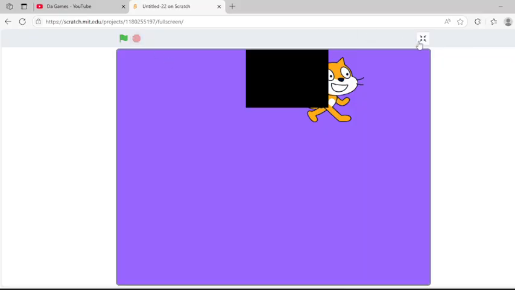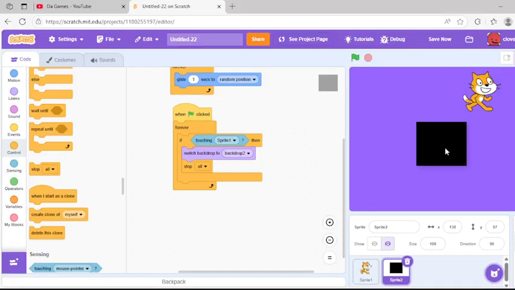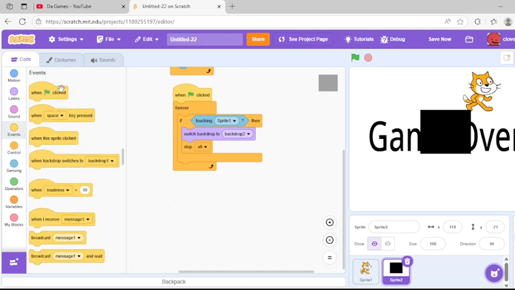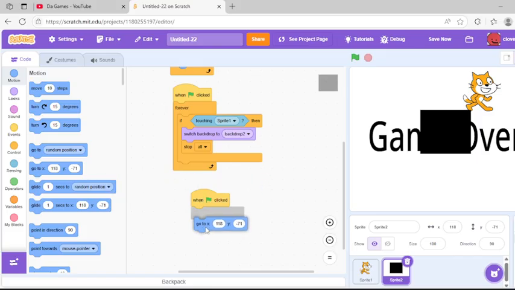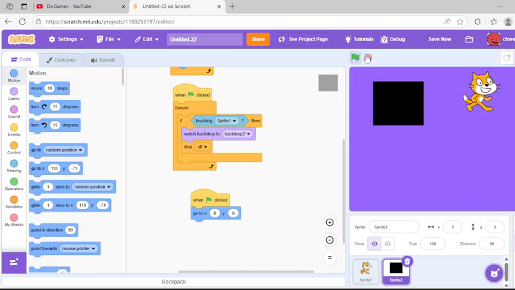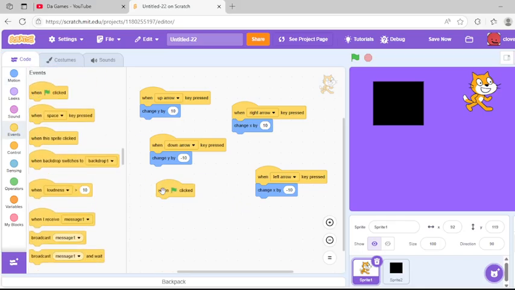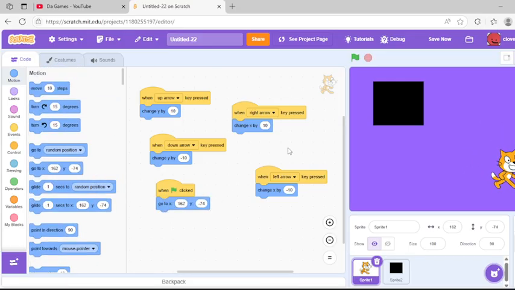Oh, obviously we want the little square thing to not immediately touch the cat right as we start the game. So we're gonna want to put when green flag clicked, go to 0, 0. And then we're going to put our cat when green flag clicked. You can drag the cat to wherever you want on the screen. I'm going to put it right here, and then just drag out the go to block for that.